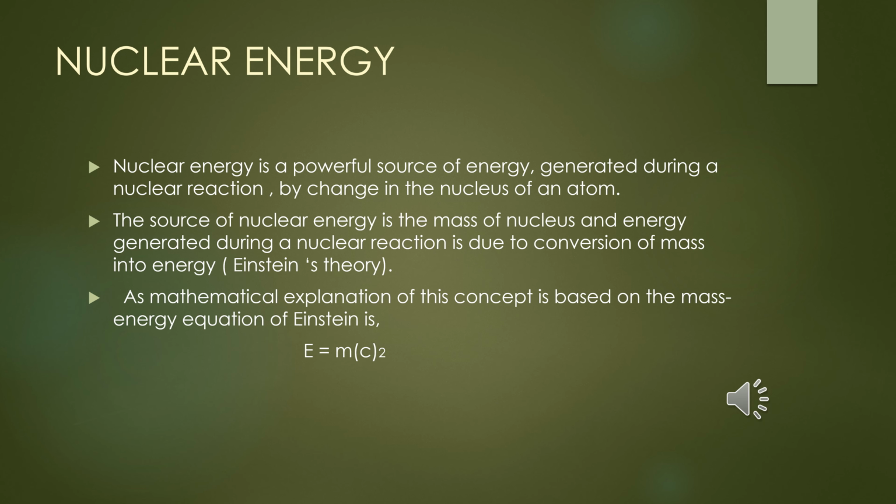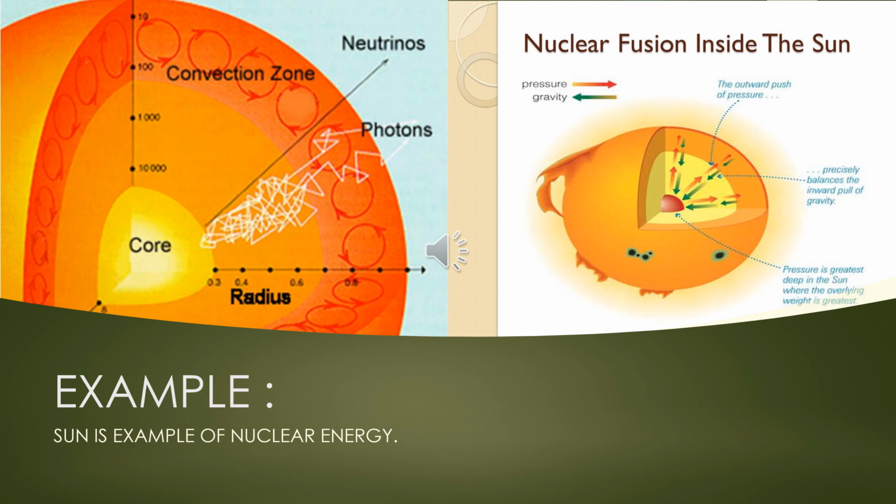Nuclear energy is a powerful source of energy generated during a nuclear reaction by a change in the nucleus of an atom. The source of nuclear energy is the mass of the nucleus, and the energy generated during a nuclear reaction is due to the conversion of mass into energy. According to Einstein's theory, E is equal to mc squared, that the energy is the mass multiplied by the speed of light squared. The Sun is an example of nuclear energy, in which nuclear fusion reactions take place.